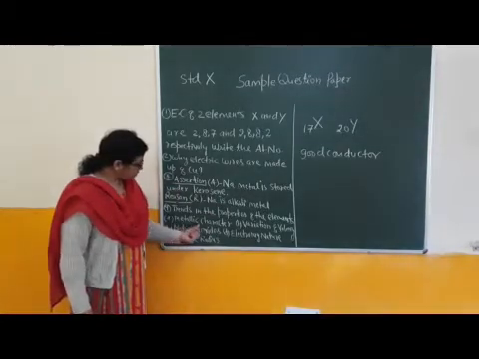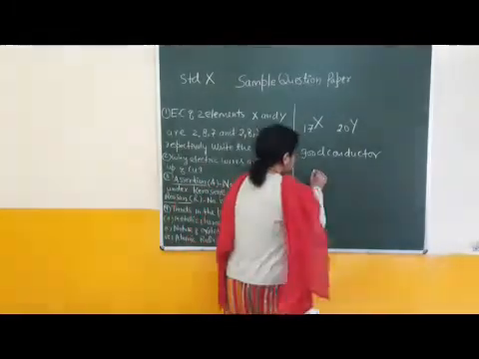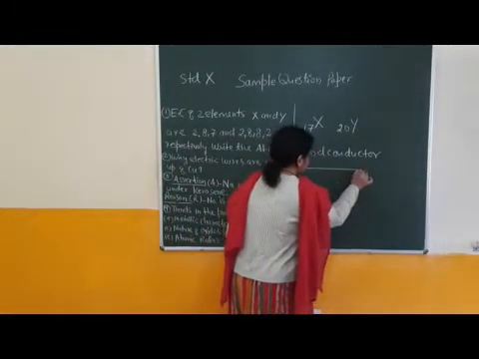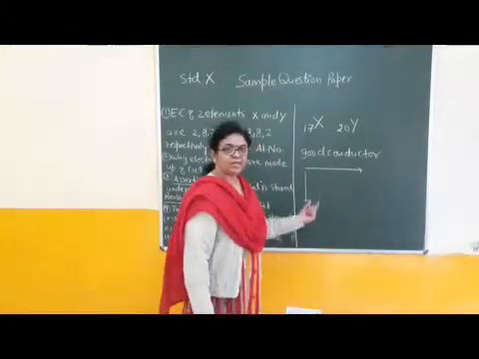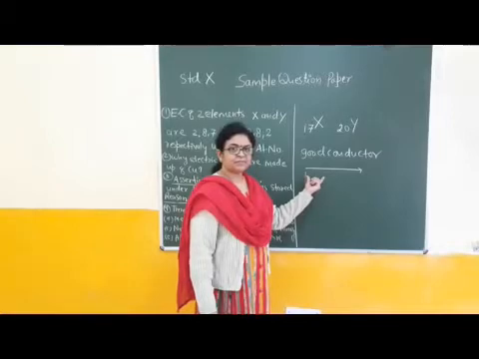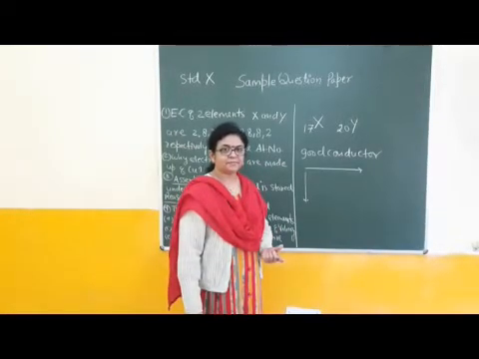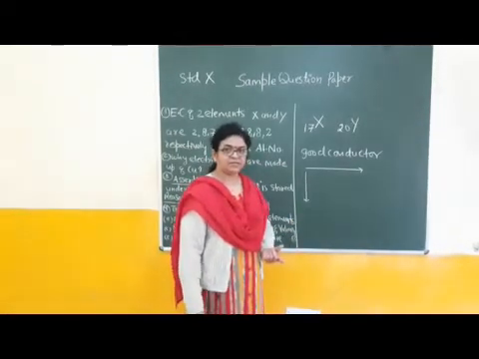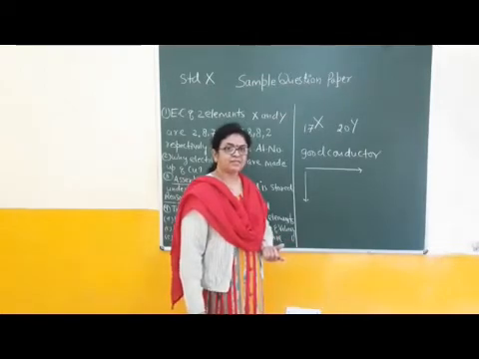First is metallic character. What is the trend of metallic character across the period and along the group? Metallic character across the period decreases. For example, first group elements and second group elements, alkali and alkaline earth metals, are metallic in nature.